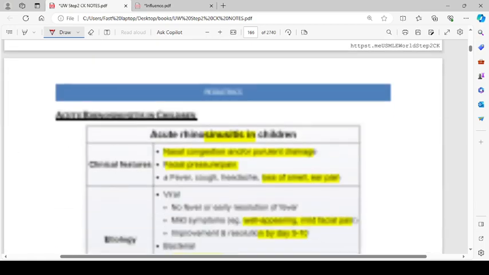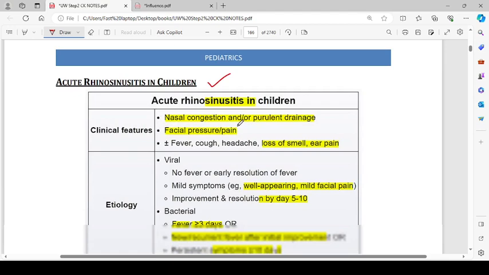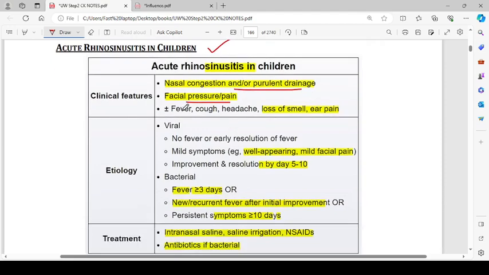The next topic is acute rhinosinusitis in children. The clinical features are nasal congestion and/or purulent drainage. Facial pressure or pain will be there, with or without fever, cough, headache, loss of smell, and ear pain. Etiology: mostly the etiology is viral. Sorry, the etiology is viral.